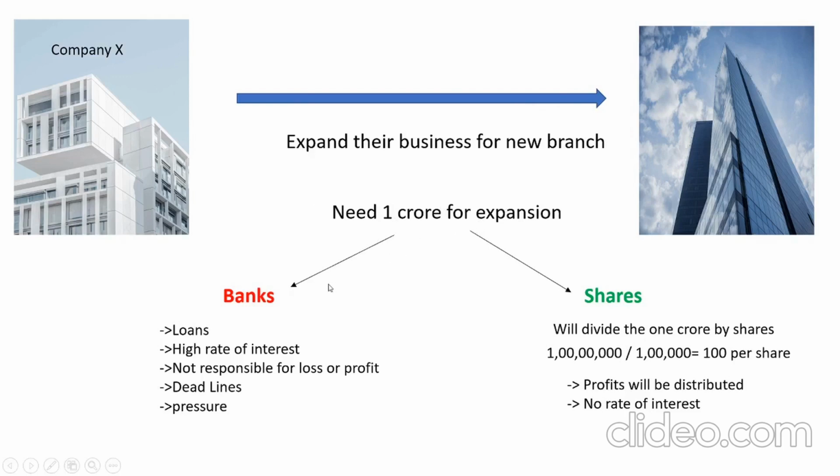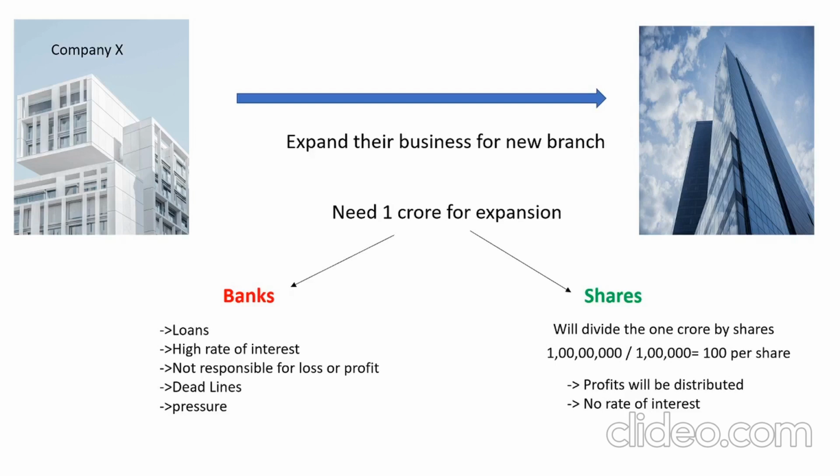The first option is they need to raise the fund, I mean, they need to get the amount. From where do they get the amount? The first option we have here is banks. Banks will provide the amount in the form of loans, but these loans come with a high rate of interest, are not responsible for company profit or loss, and there will be deadlines. Deadlines in the sense of when you need to pay the full amount, with the principal. There will be pressure, like every month you need to pay the fixed interest for the loan.